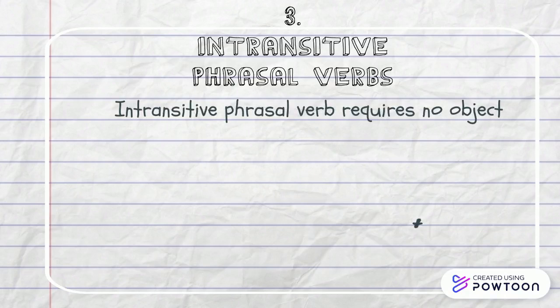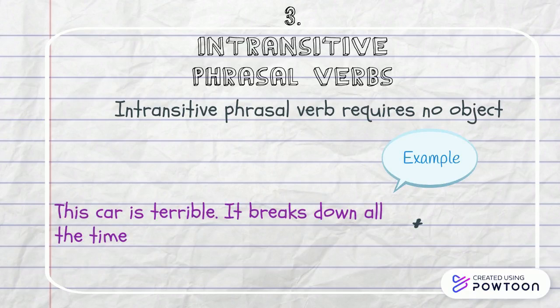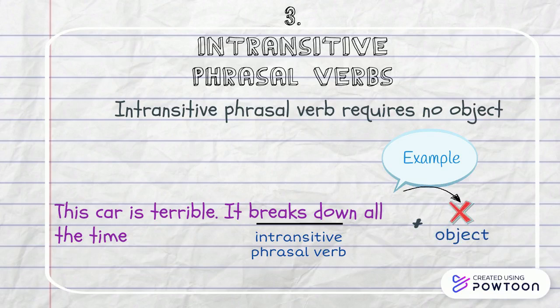after it. For example, this car is terrible. It breaks down all the time. After the phrasal verb break down, there is no need to add an object, while the sentence still makes sense. That is a terrible car that stops working all the time.